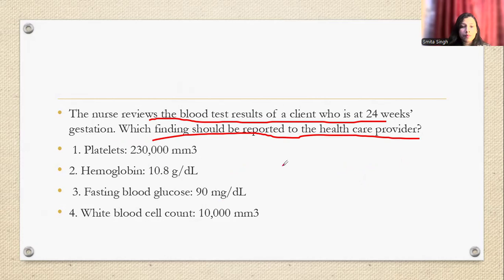Okay, the platelets are around this much, you know, 1.5 lakh to 4.5 lakh platelet counts are normal, which is within the normal range. The HB is around 10. The fasting sugar is 90 and WBC is this much. So what is the range of WBC? It is around 5,000 to 11,000. So what do you think the answer will be? The answer for this is hemoglobin 10. I already told you an HB which is less than 11 gram per deciliter is said to be anemia during pregnancy. Okay.